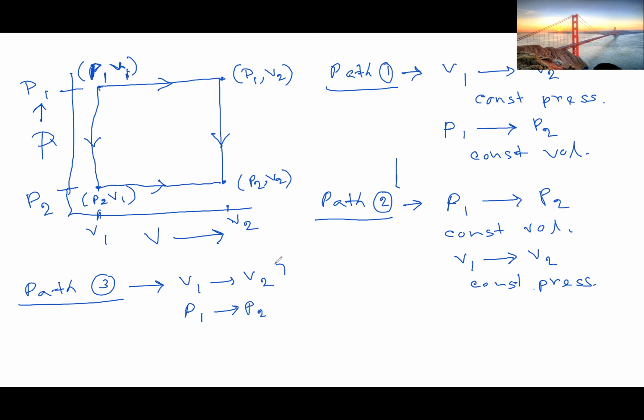So we are doing this together simultaneously. So there could be a direct path from P1 V1 to P2 V2. So these are three different paths. I hope you understood what is called state and what is called path of a system.